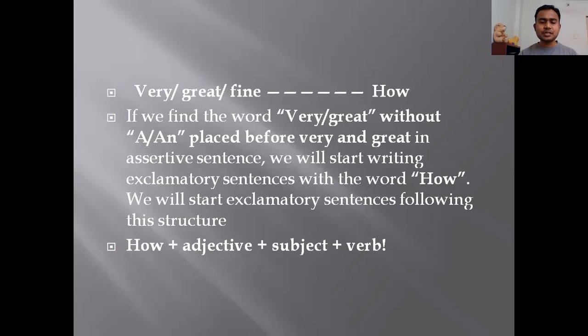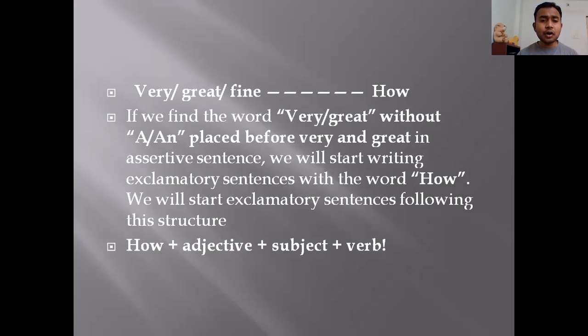So dear students, sometimes it happens that in the sentence a or an is not given, like sentences start with the subject and they have very, great, fine, this kind of words in the sentence.